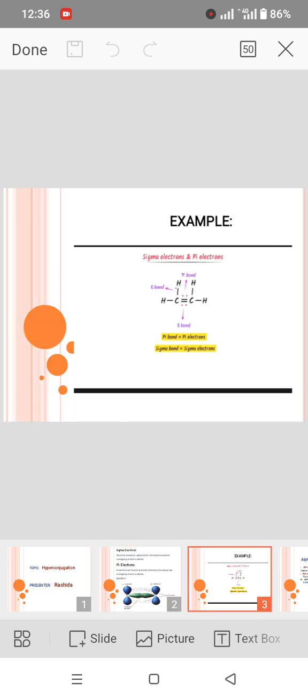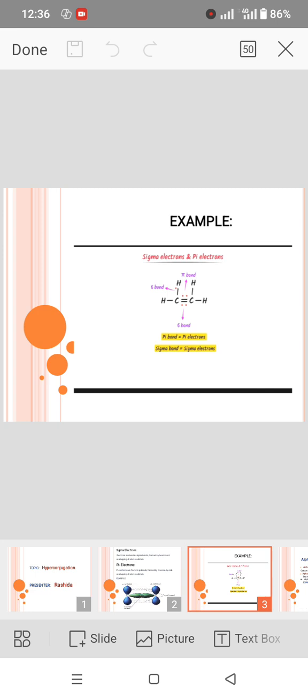Let's consider another example of an organic molecule showing the sigma electrons and the pi electrons. We know that this is an alkene molecule that contains a double bond, and the double bond contains one pi bond and one sigma bond. It is obvious that the pi bond contains pi electrons and the sigma bond contains sigma electrons.